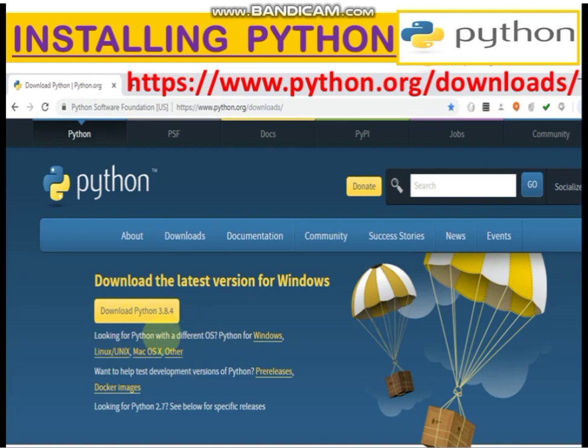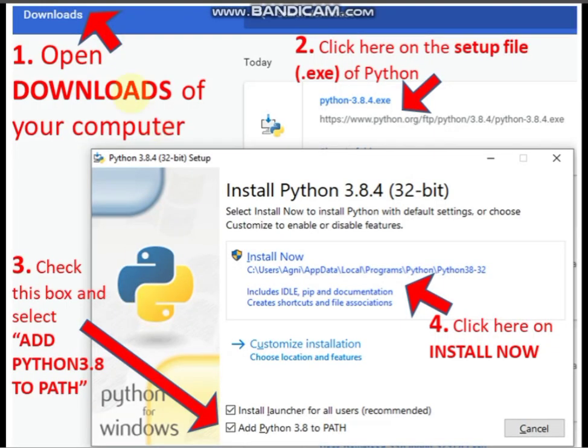You can download it by choosing the correct platform, that is the operating system. I've done this for Windows, so download Python 3.8.4, that was the latest version. Then after clicking here, it will be downloaded in your downloads. So you open the downloads of your computer and see the exe file which is downloaded.